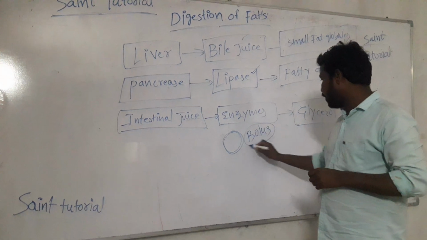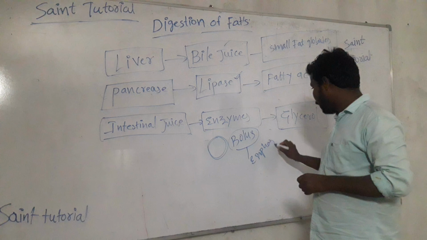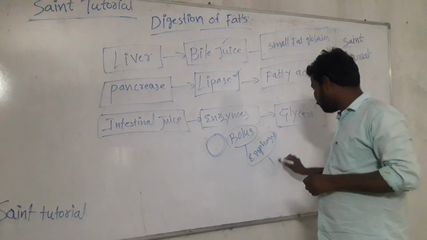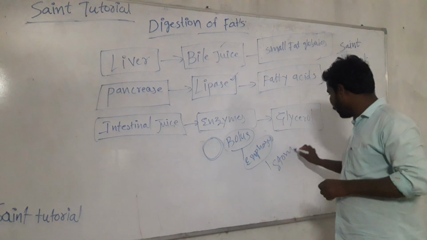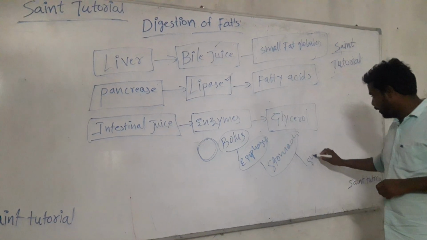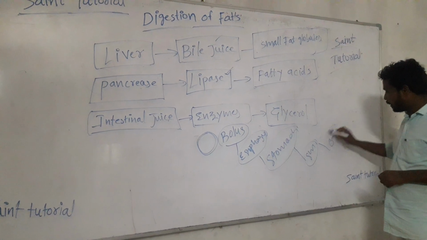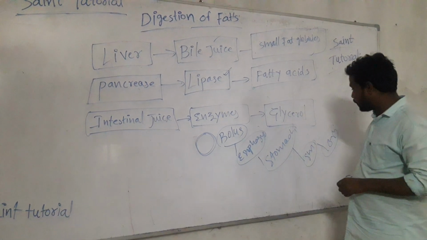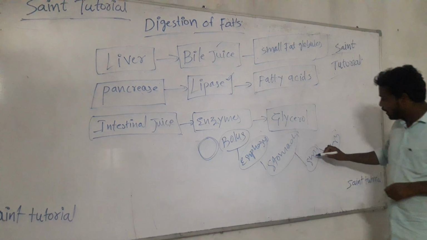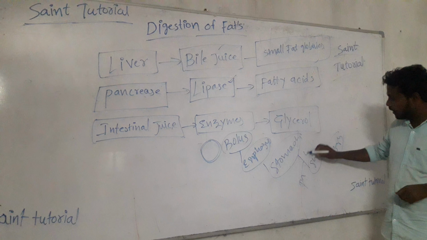It comes to the esophagus and moves to the stomach. After the stomach there is the small intestine and large intestine. But on the way to the small intestine, between the stomach and the small intestine, there are the pancreas and liver.